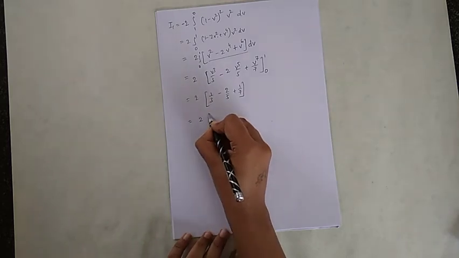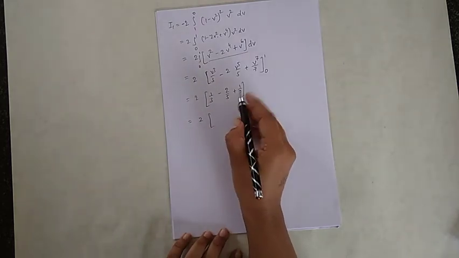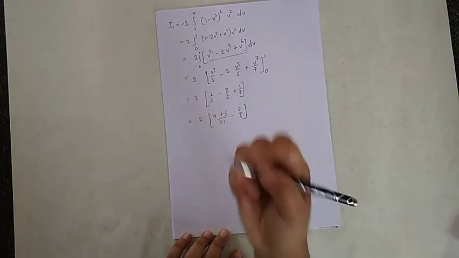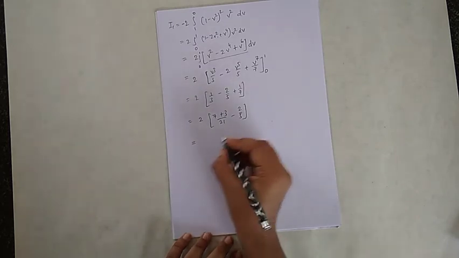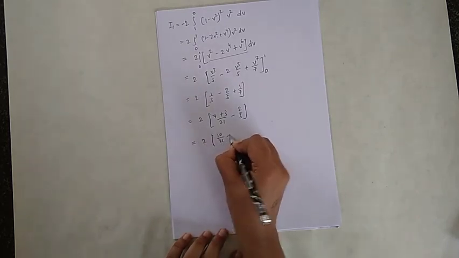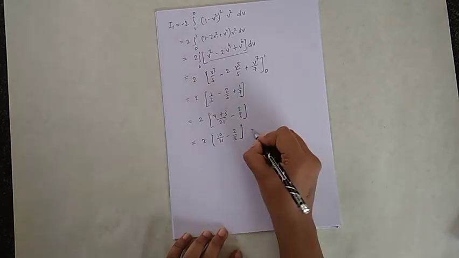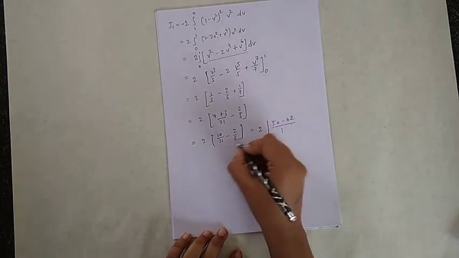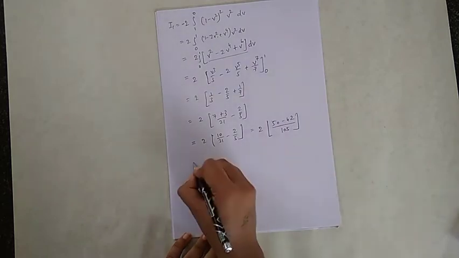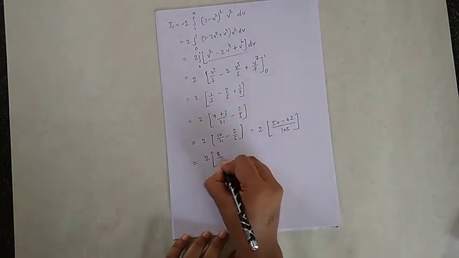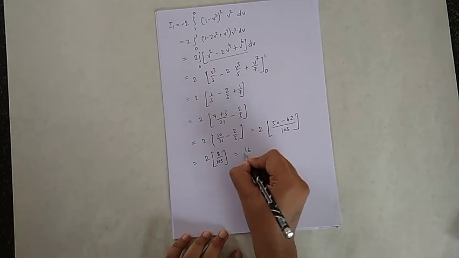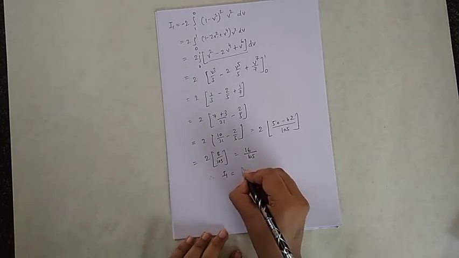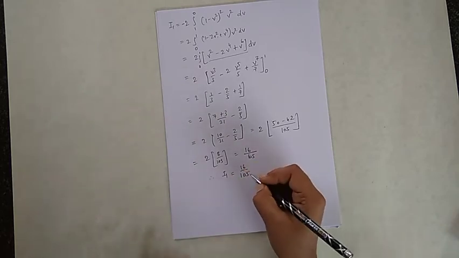So it is equal to 2 into, simplifying, 7 plus 3 minus 21 gives 10 upon 21, minus 2 by 5. So that is 2 into 50 minus 42 upon 21 into 5, that is 105. So it's equal to 2 into 8 upon 105, and it is 16 upon 105. Therefore the value of I1 is 16 upon 105.